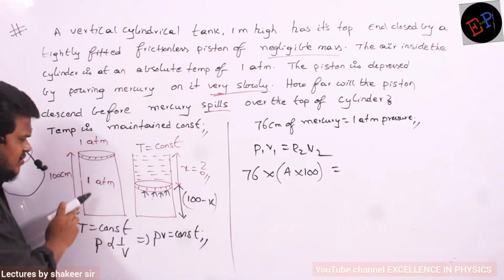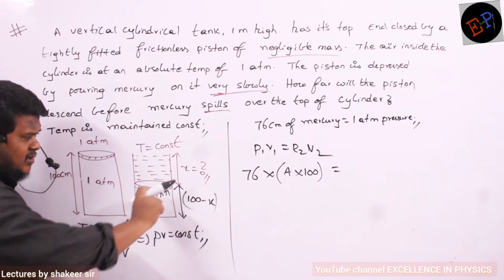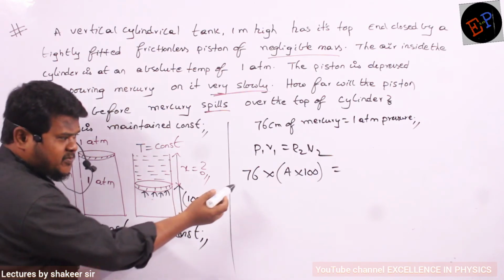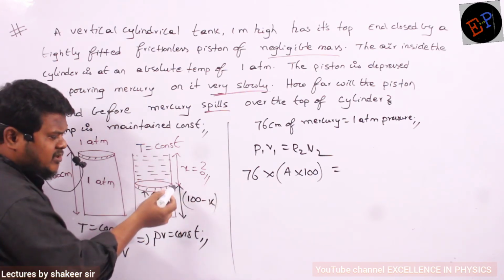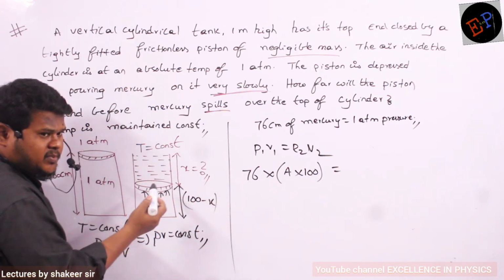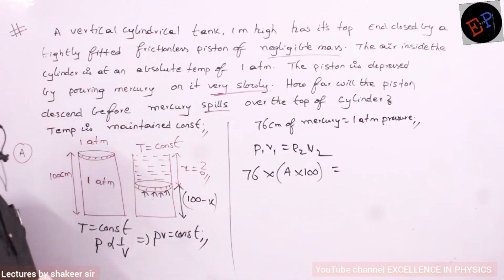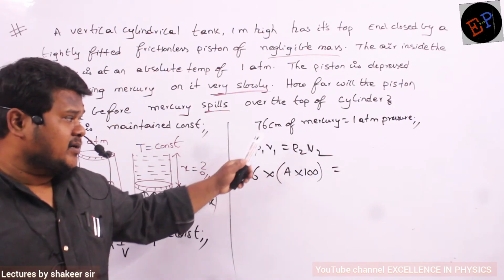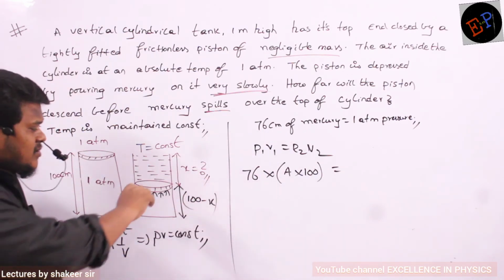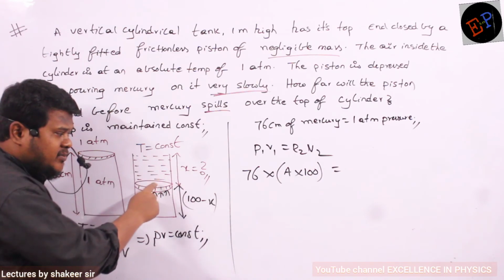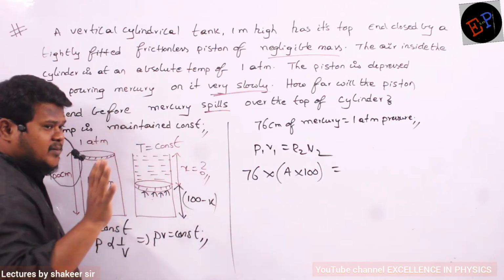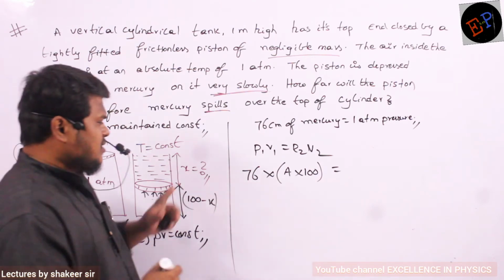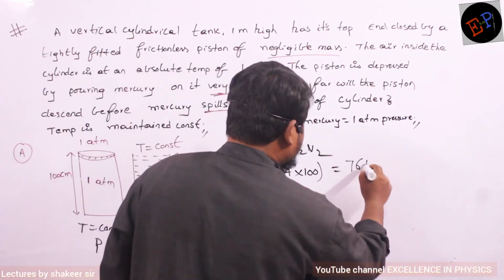Initial pressure is 76 centimeter. In addition to that, X centimeter of mercury is additionally added. Initially, how much pressure? 76. In addition to that, how many centimeters? X. So, total pressure? 76 plus X, that's it. Why are we taking pressure here in terms of centimeters only? Because I want this height only, and that is the column of mercury only. That is the reason why I am taking pressure in terms of mercury column. So, therefore, final pressure will be 76 plus X.